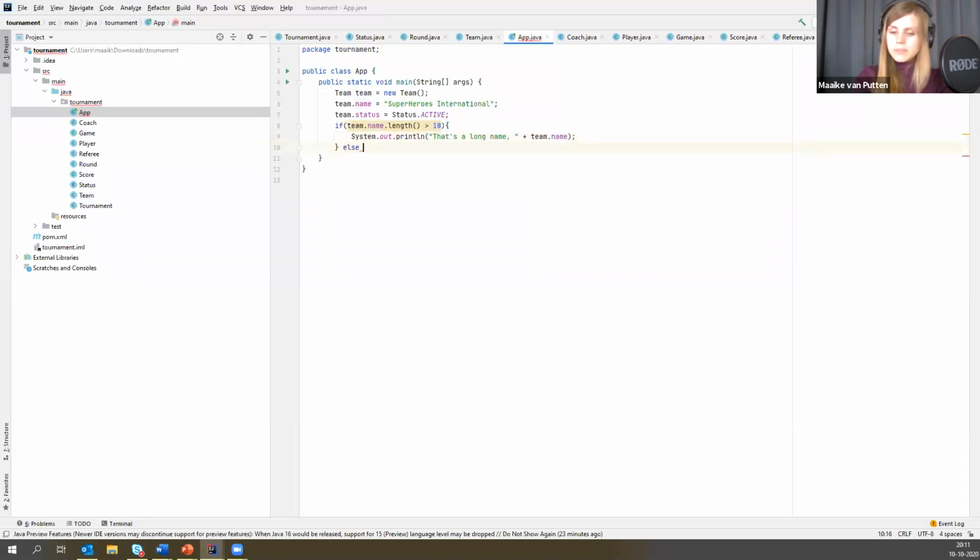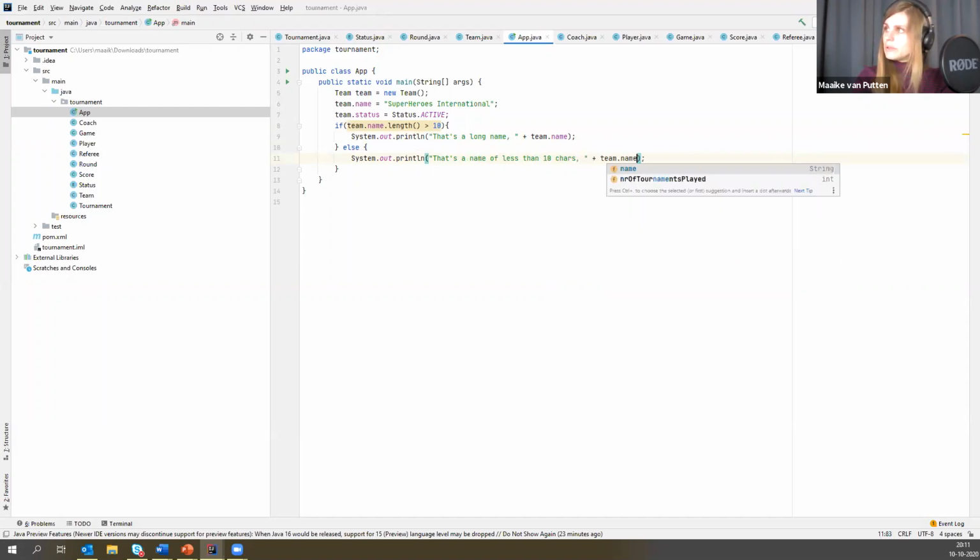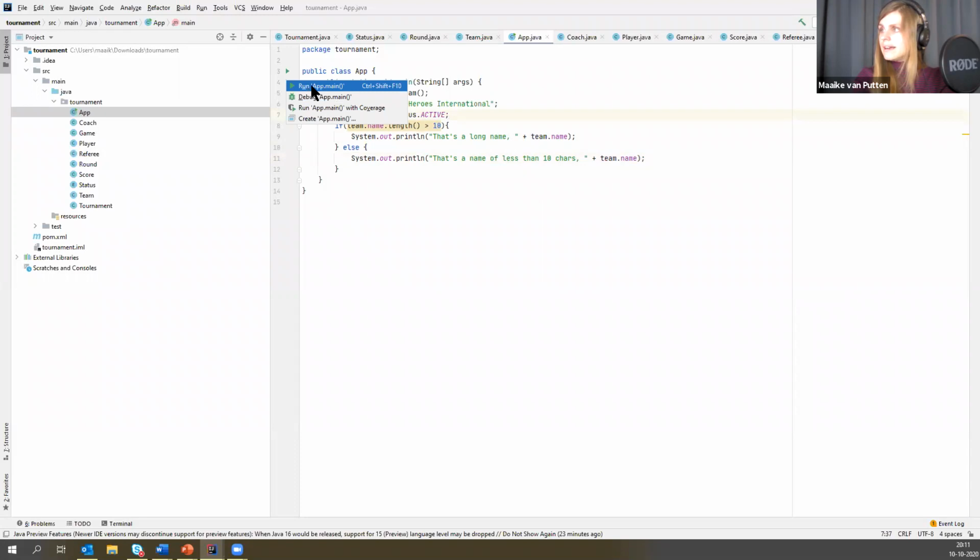And I'm just gonna make some silly else. That's a name of less than 10 characters, and the team name. So clearly this one is now going to print that's a long name. So there we go. We'll run this and see what happens.